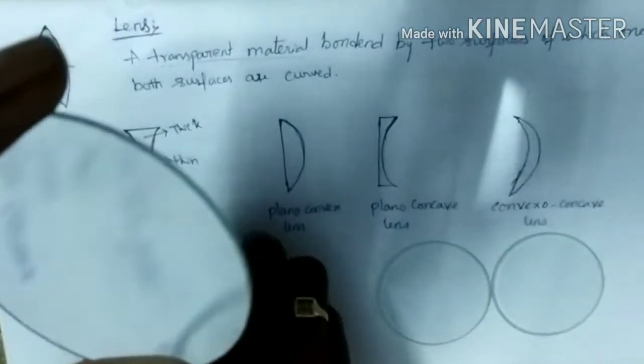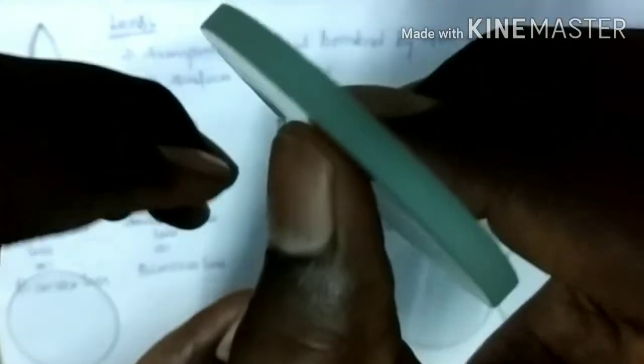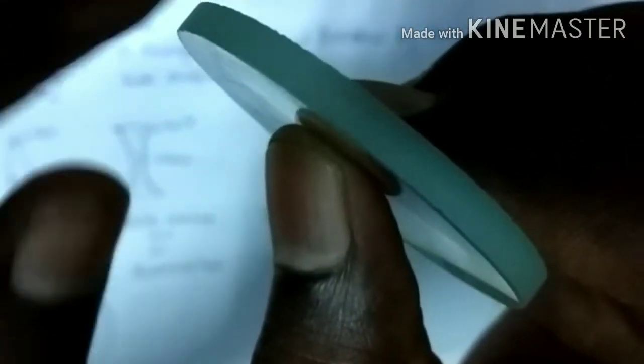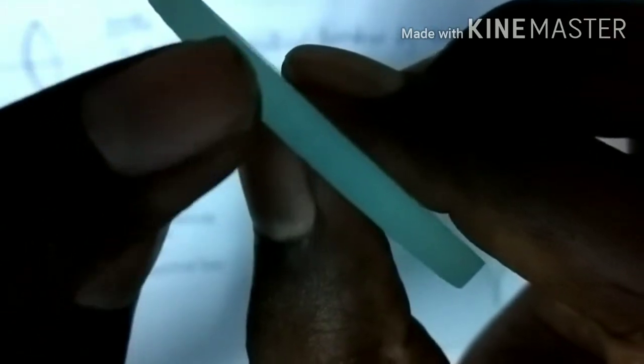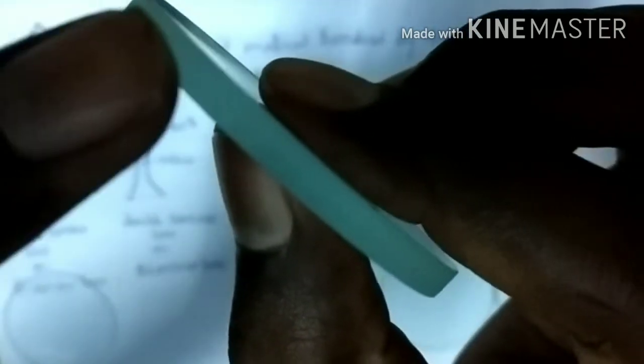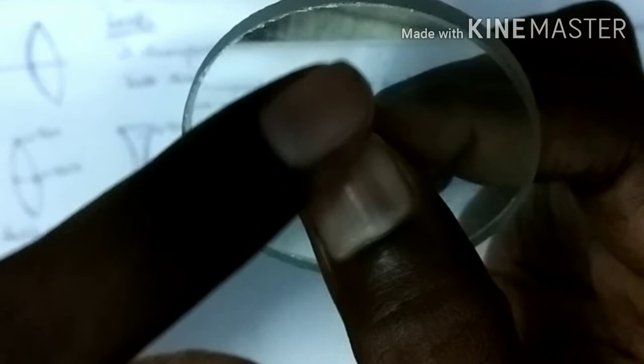Right. Second one, I will show the second one. That is a double concave lens. See, you can observe here that the edges are thicker. It is thick at the edges and thin in the middle. So that's why we call this lens a double concave lens.